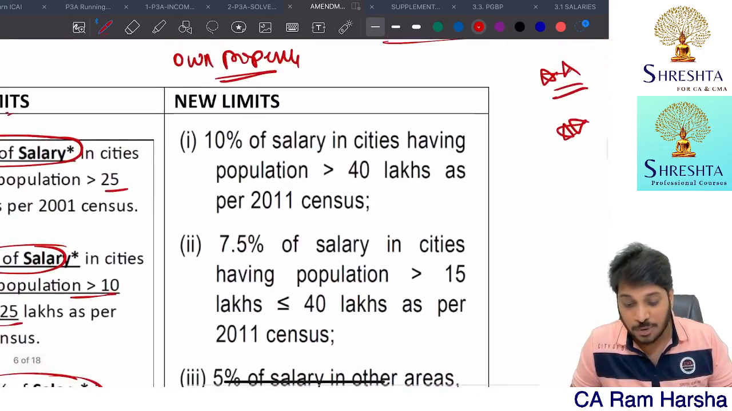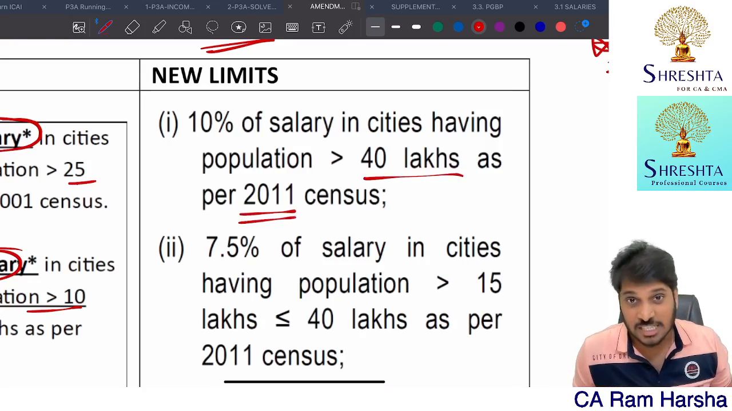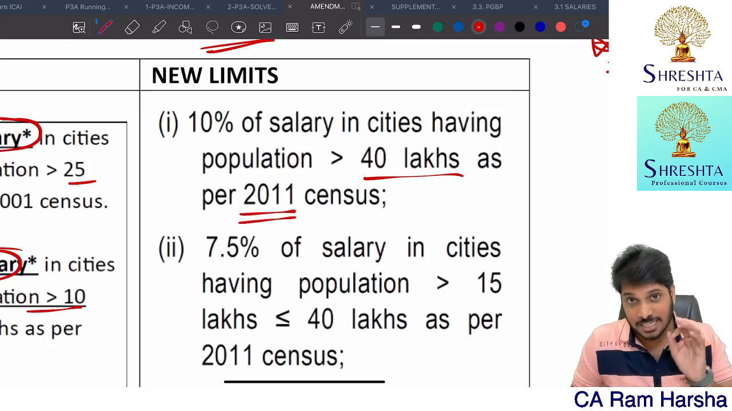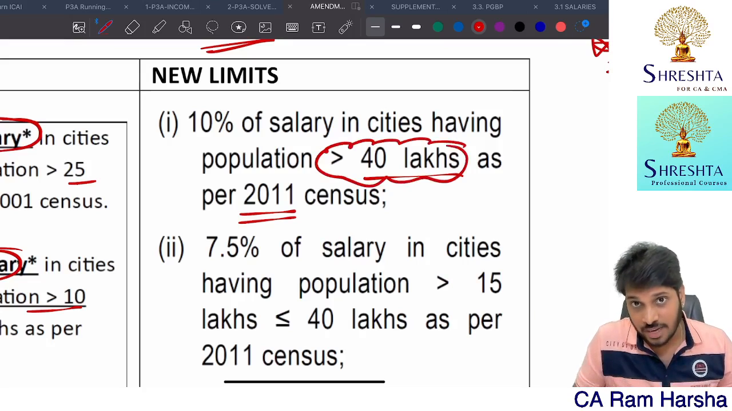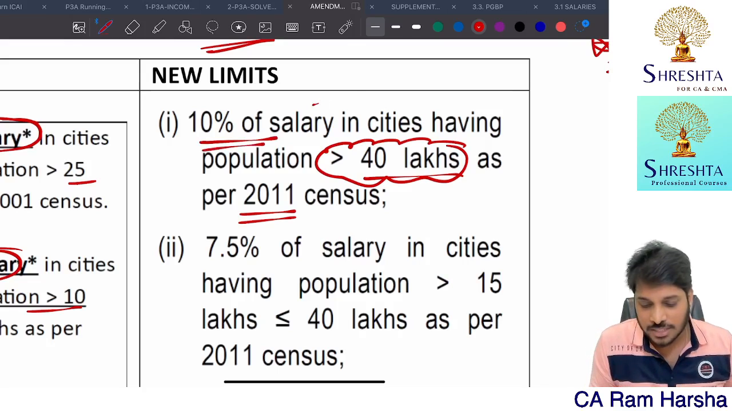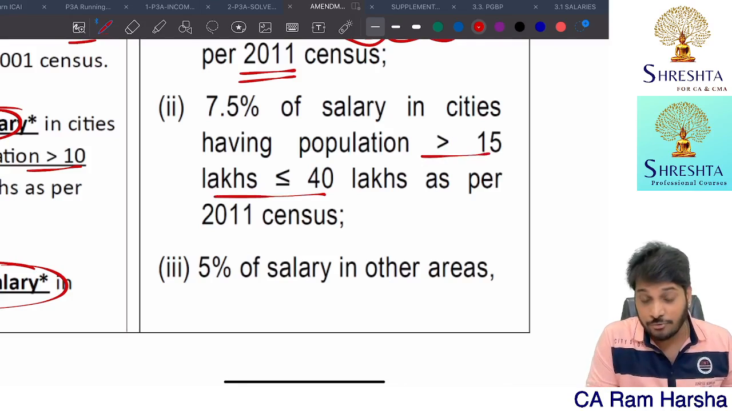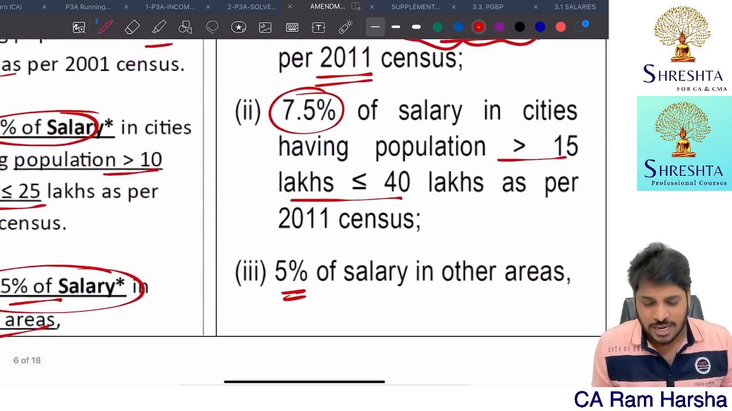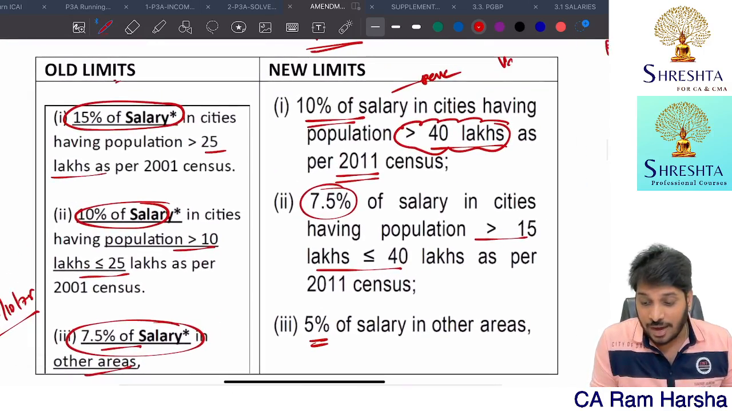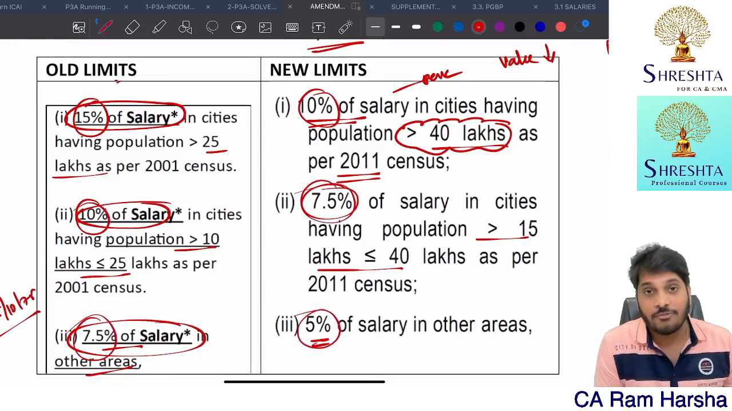Now these percentages have been modified. Population limit has been modified. Now the population limit is taken as per 2011 census. As per 2011 census, the first category, top category, if the population in a city is more than 40 lakhs, where the accommodation is provided, 10% of the salary is the perquisite value. If the population in a city is between 15 to 40 lakhs, 7.5% of the salary. And if it is any other area, 5%. Technically speaking, the perquisite value has been decreased because earlier it was 15, now it is 10. Earlier it was 10, now it is 7.5. Earlier it was 7.5, now it is 5.